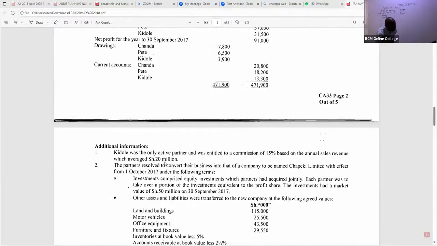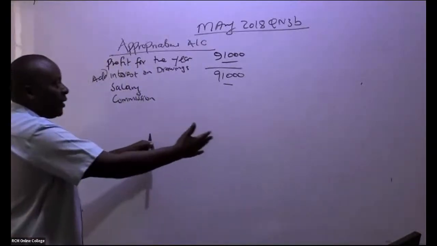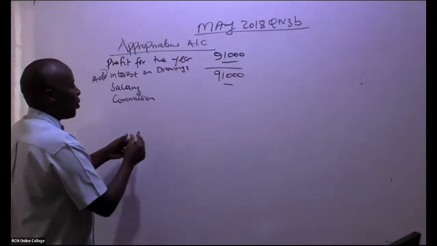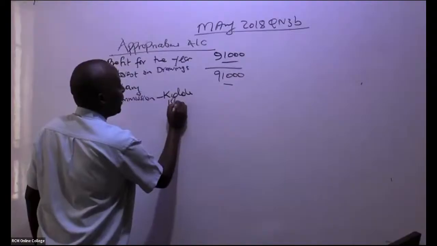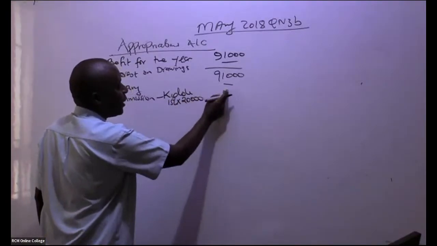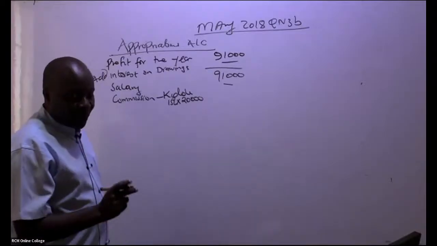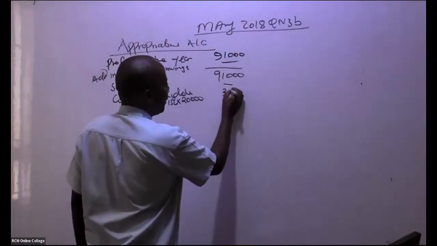So you're talking of 20,000. The one person getting this commission is Kidole. So we have commission being appropriated, which is 15% of this 20,000. Is there somebody who can give me this figure? They're giving me a figure of 3,000.